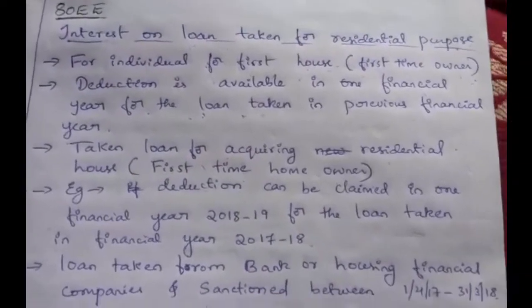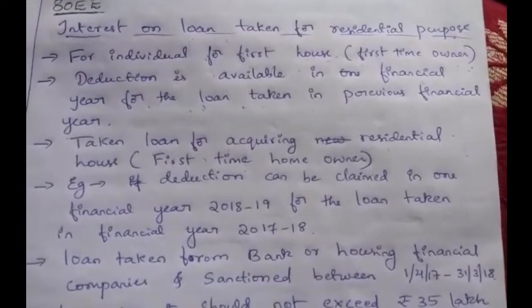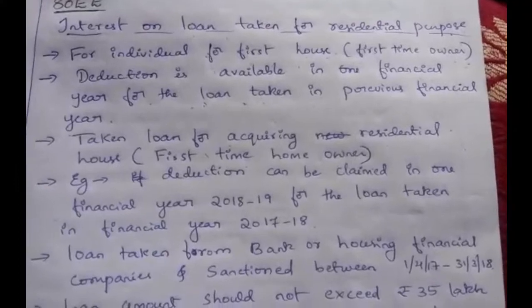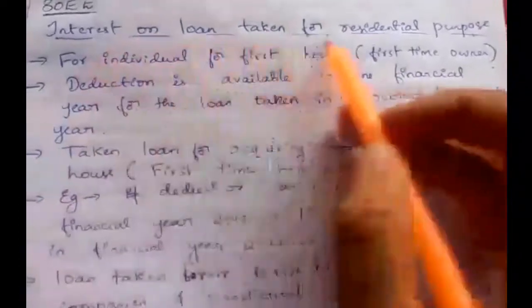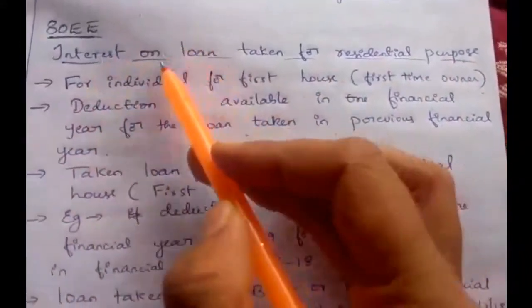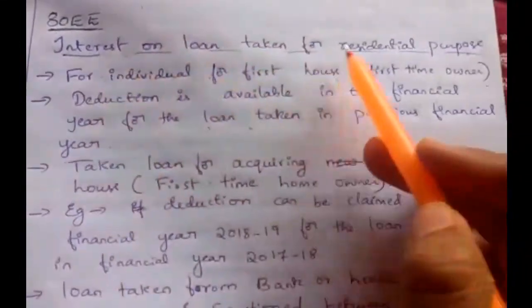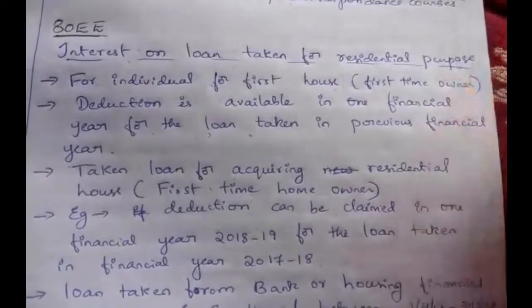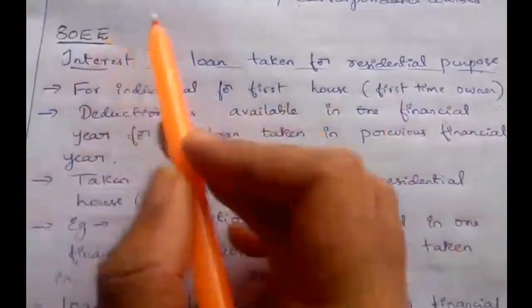Next we will see section 80EE deduction. The deduction relates to interest on loan taken for a residential house. If an individual has made payment of interest for a loan taken for residential purpose, then he can claim a deduction under section 80EE.